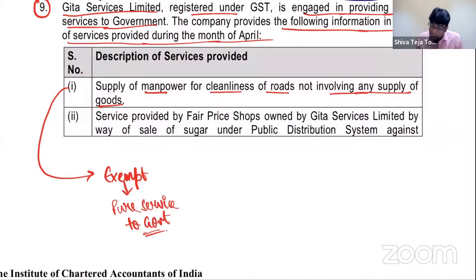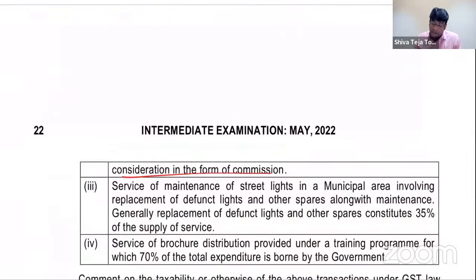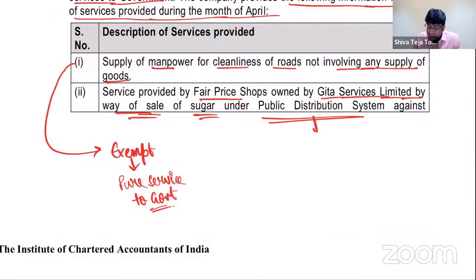Service provided by a Fair Price Shop owned by Geeta Services Limited by way of sale of sugar under the public distribution system against consideration in the form of commission. Friends, let me tell you, this point is specifically covered under the exemption list, where they specified that service provided by a Fair Price Shop to the government by way of sale of sugar under the public distribution system against consideration in the form of commission is exempt. Generally, practically, we say ration shops, whatever it is, definitely exempt.